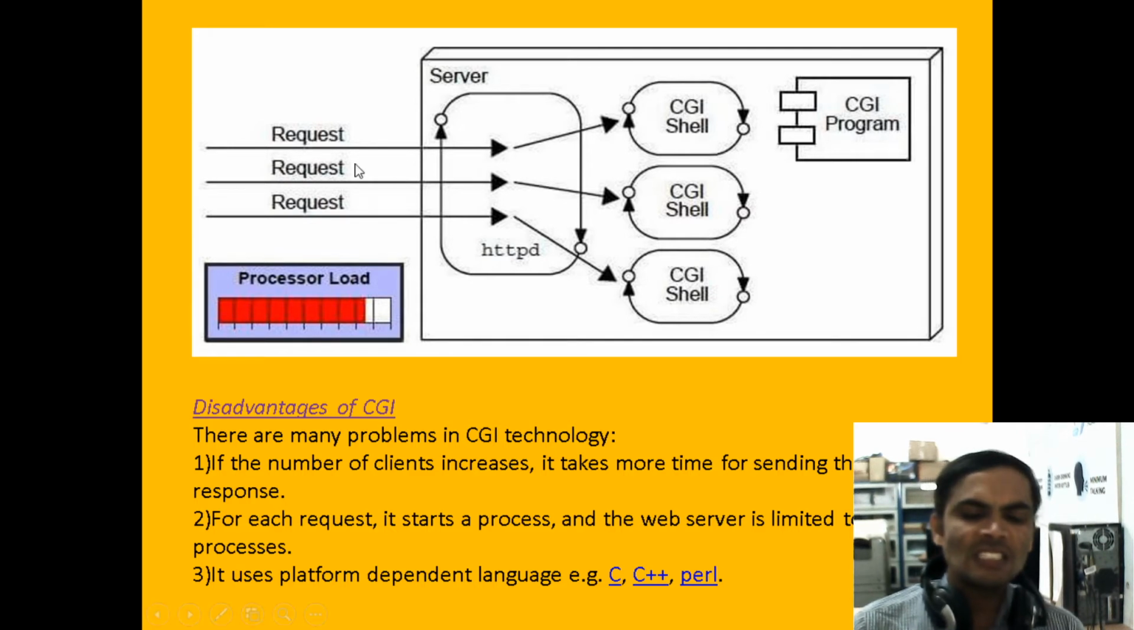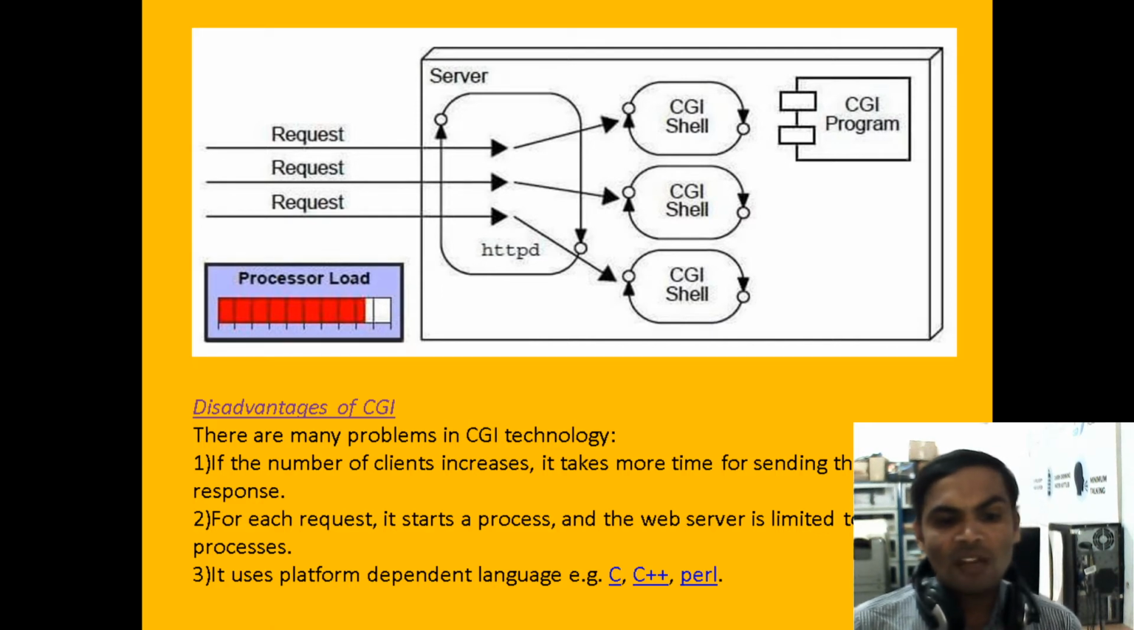If you look at the disadvantages of CGI, there are many problems under CGI technologies. If the number of clients increases, that is, if n number of users are sending requests to the server, it will take more time to send the response.